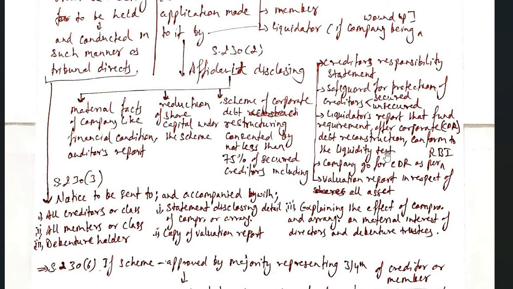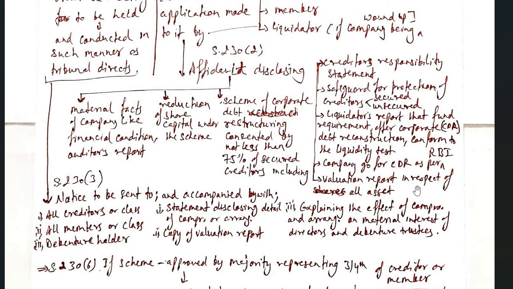Your liability will match your capital. If not, that does not mean it is equal, but it means the company can sustain the debt and is not going to get insolvent. Now the company going for CDR as per RBI: there are provisions of corporate debt reconstruction as per Reserve Bank of India, and these guidelines are required to be followed.